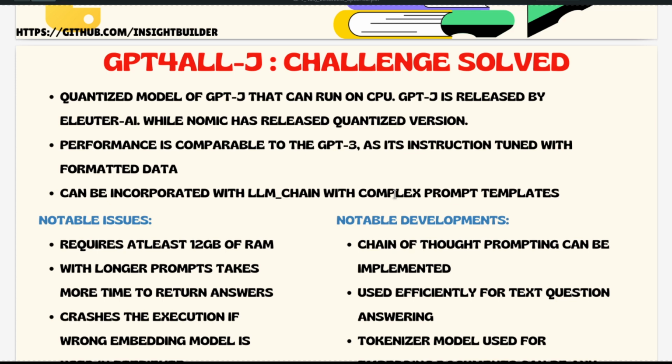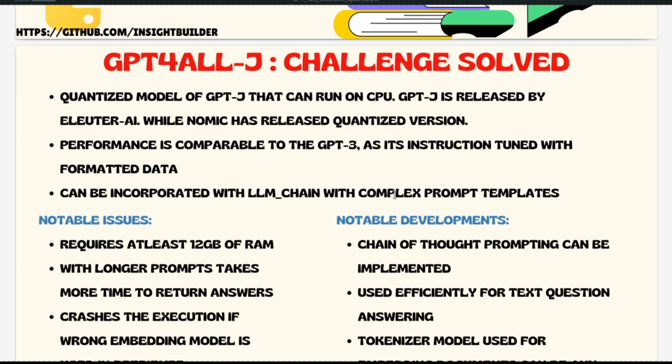The point of quantizing the models is to give everybody an opportunity to work with large language models. That is the primary objective. And this GPT4All-J model comes up to 3 to 4 GB of size, and it can reliably run on a good i5 Intel processor. It needs at least 8 GB of RAM. That's what I have seen.